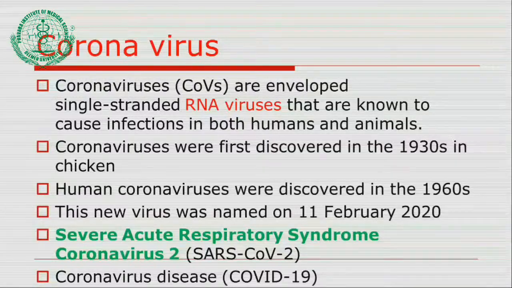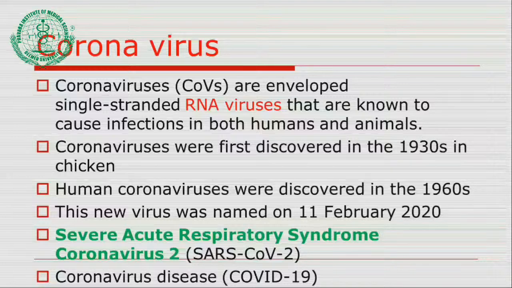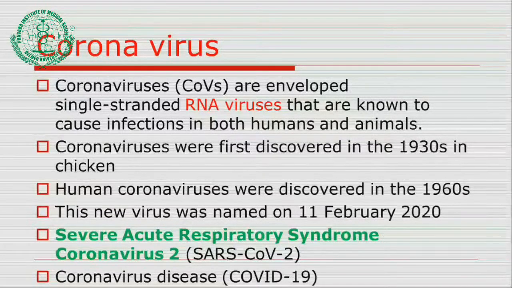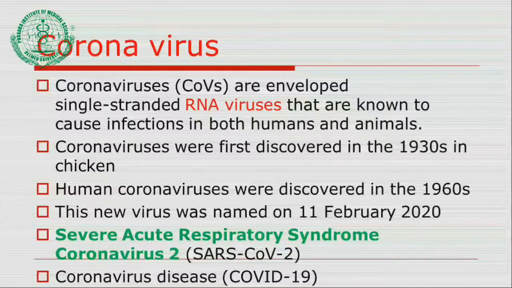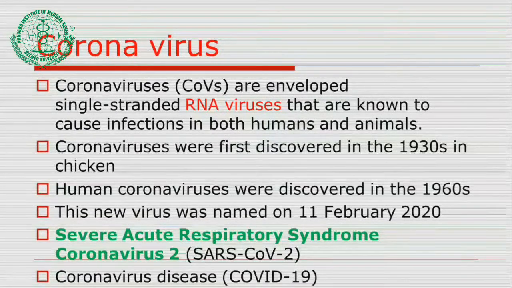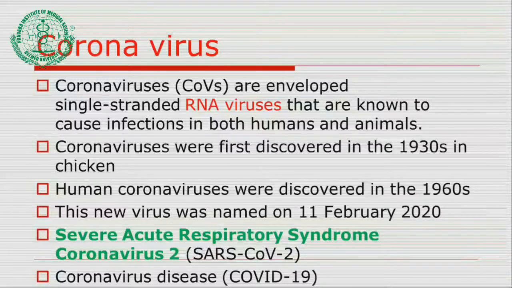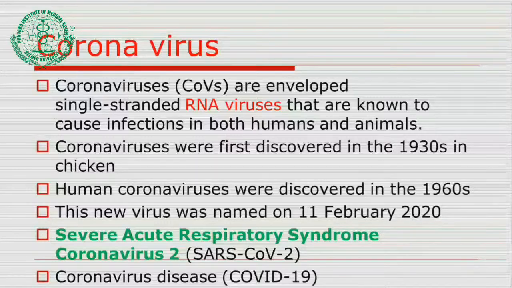Human coronaviruses were discovered in the 1960s, and the new virus, the present coronavirus that is causing this pandemic, was named on 11 February 2020 as severe acute respiratory syndrome coronavirus 2. So remember, what is the name of the current virus causing the pandemic? It is severe acute respiratory syndrome coronavirus 2, or in short SARS coronavirus 2, and the disease is labeled as coronavirus disease, or in short form COVID-19.